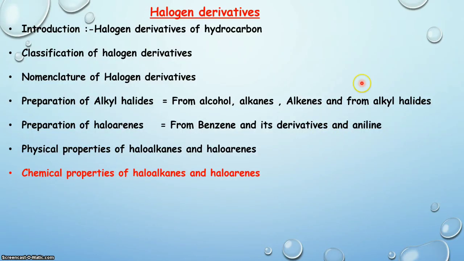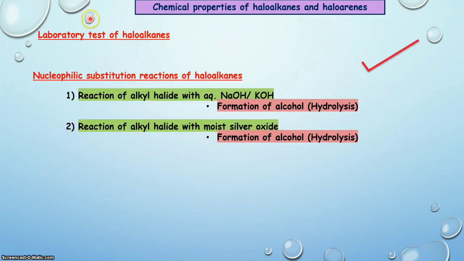Students, these are the few topics that we have already discussed in the previous video lectures. We have started with chemical properties of haloalkanes and haloarenes, in which we have discussed the laboratory test of haloalkanes and nucleophilic substitution reactions of haloalkanes, that is, reaction of alkyl halide with aqueous NaOH or KOH and moist silver oxide results in the formation of alcohol. Let us continue this nucleophilic substitution reaction of haloalkane.